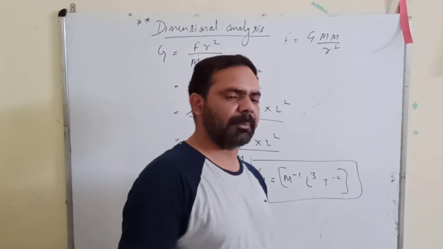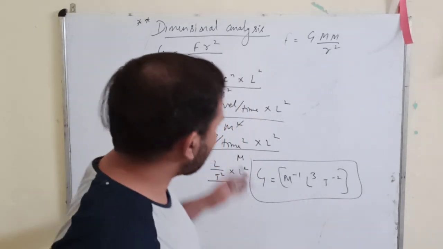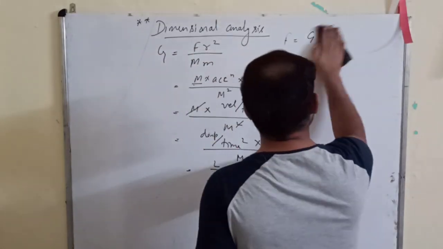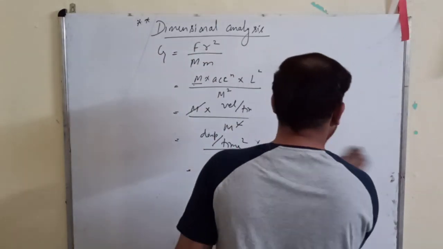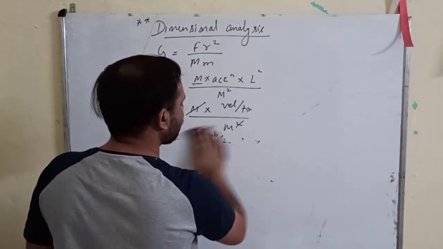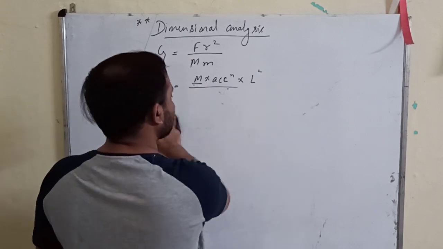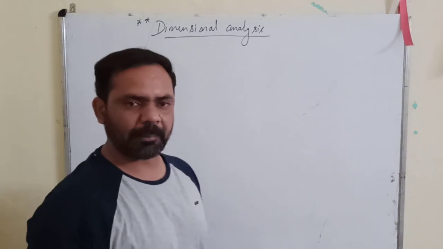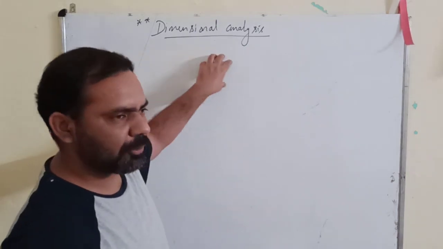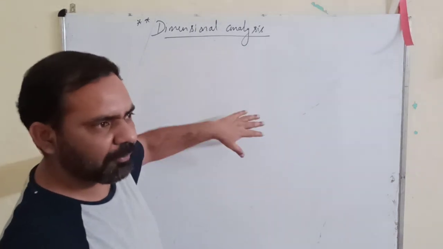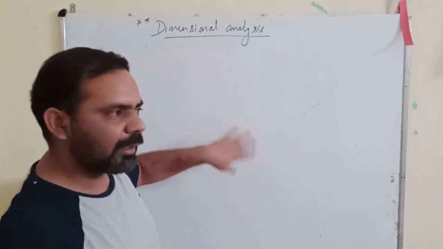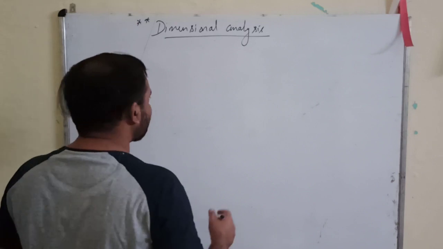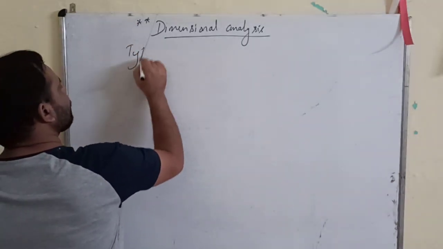So this is an example. These are a few examples of how to obtain the dimensional formula or dimensional equation. You just need to know the formula, then reduce that formula to the fundamental quantities of mass, length and time, MLT form, and just write their powers. Okay, now next we move on to types of quantities.